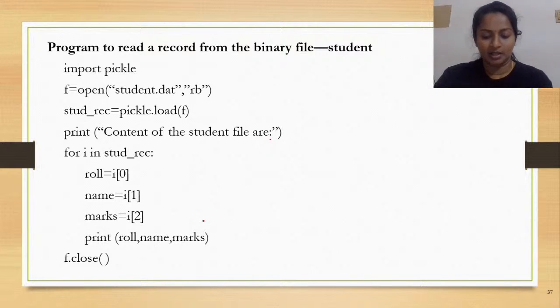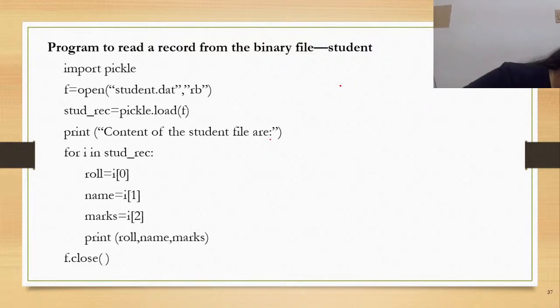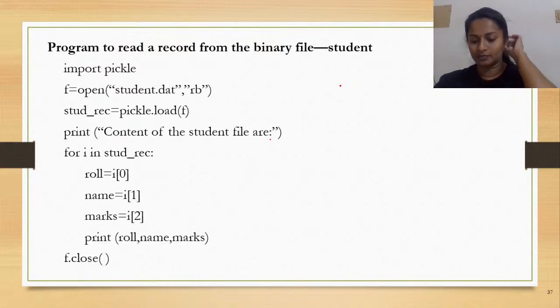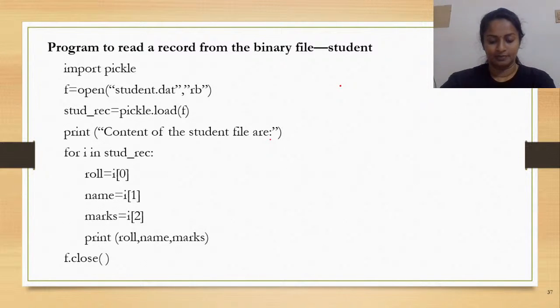So the next program is to read a record from the binary file student. Okay, just a second. So what is the next file operation that we are attempting to do on the binary file? Reading a particular record from the binary file named student.